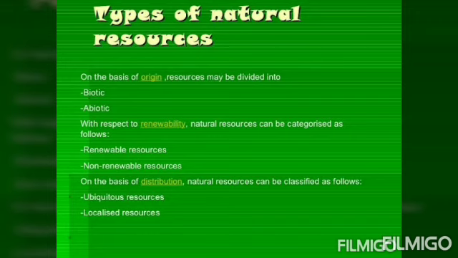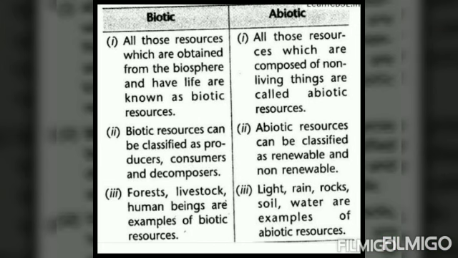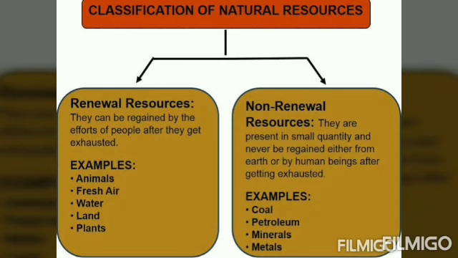Now students, some of the non-renewable resources like coal and petroleum are exhaustible. They cannot be replaced as they take millions of years to form. Okay? You can see the difference chart of biotic and abiotic clearly on your screen. Okay? Read it carefully. And here comes the difference chart of renewable and non-renewable resources.